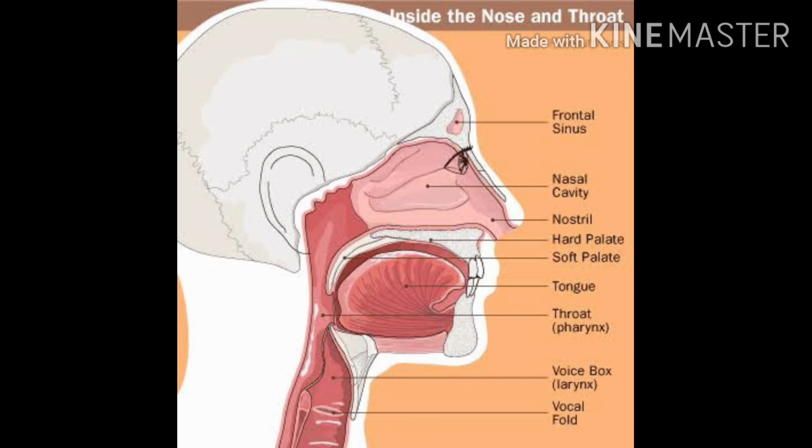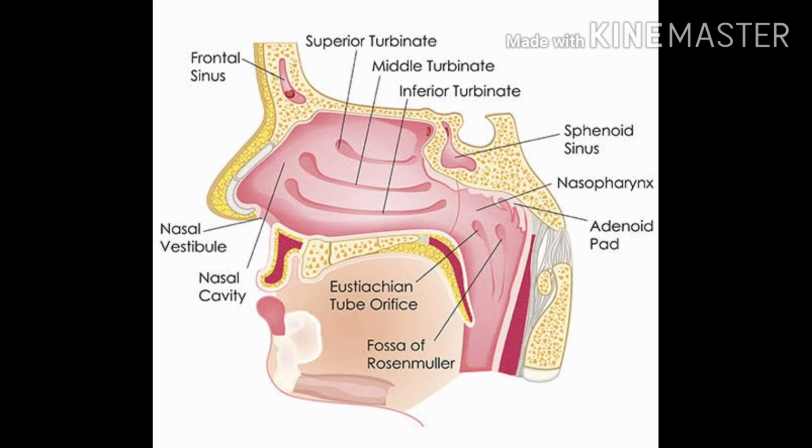At first, we'll discuss the structure of the nose. Our external nose has two nostrils. They lead to the nasal cavity. The nasal septum divides the nasal cavity into two halves. The nasal cavity is lined with mucous membrane and small hairs.